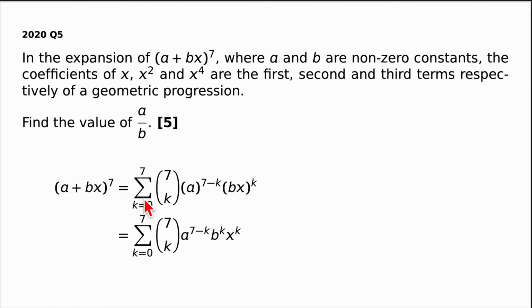it as adding up a whole bunch of terms that all have this number at the beginning, and then the first term with powers getting smaller, and the second term with powers getting larger. And writing this as b to the power of k and x to the power of k, we can isolate just the x. And that's important because I'm going to be looking for the coefficients, so all this stuff, for x to the power of 1, x to the power of 2, and x to the power of 4. Let's do that on the next page.